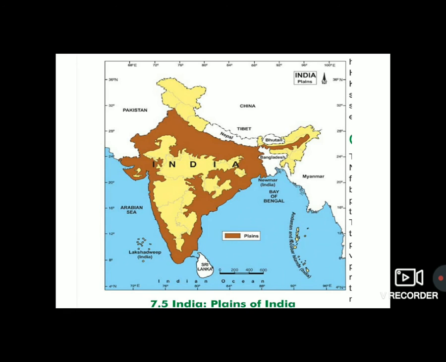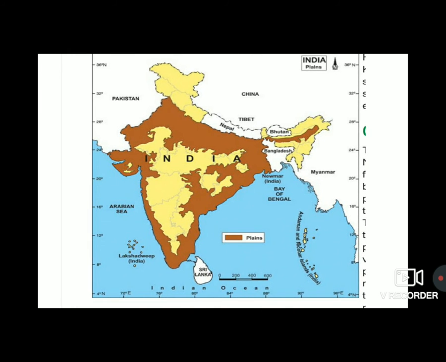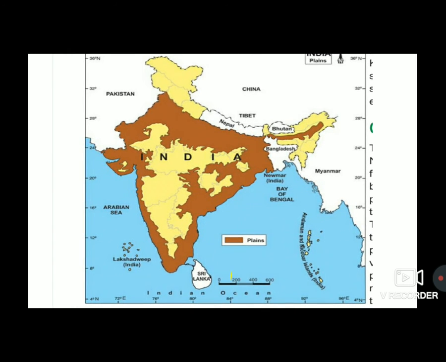In this map, the part surrounded by brown color is the plains of India, where people can live suitably, and that is why they are known as the plains of northern India, because they come from the rivers and Himalayan ranges. The plain made by the rivers is so vast that it is one of the largest plains in the world formed by rivers. Due to its vastness, it is one of the most prosperous and populated areas of India.